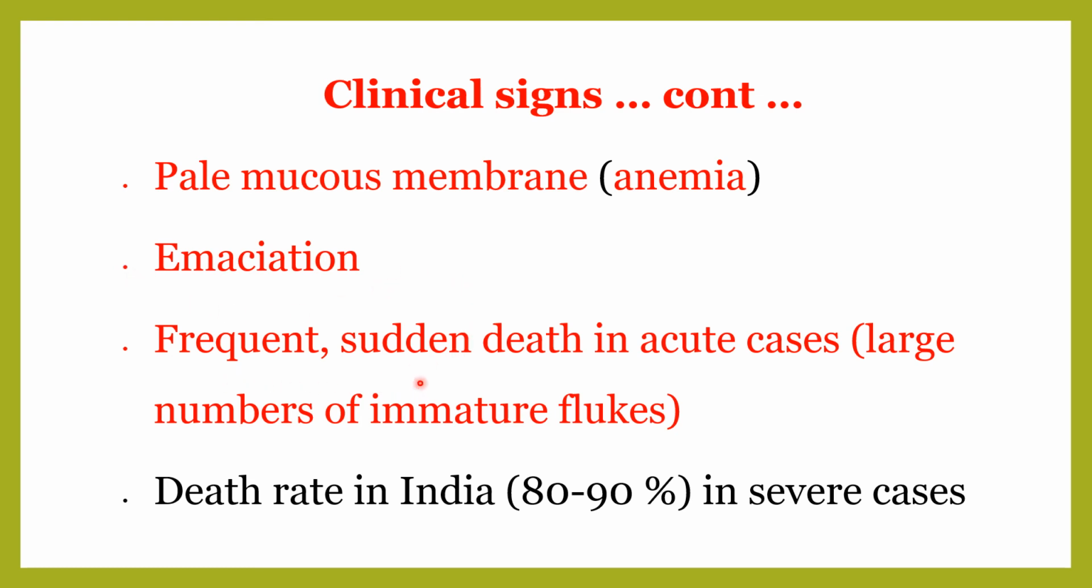There is frequent sudden death in acute cases. I already told you that when a large number of immature flukes attack the intestine, duodenum and ileum, it may lead to sudden death because of severe hemorrhage, severe diarrhea, severe dehydration. And in these cases, the death rate in India is observed at 80 to 90% in severe cases. So this is a very important disease for a clinician.